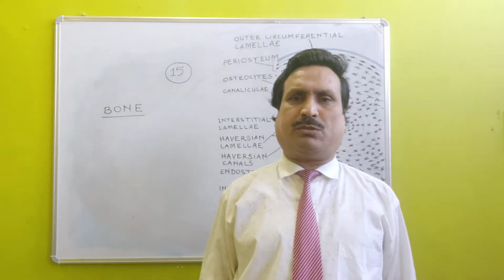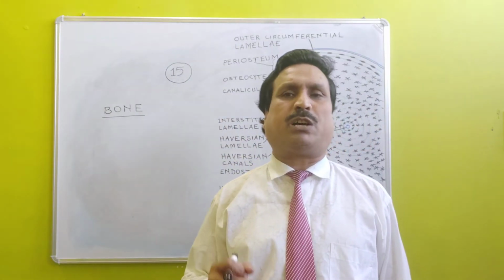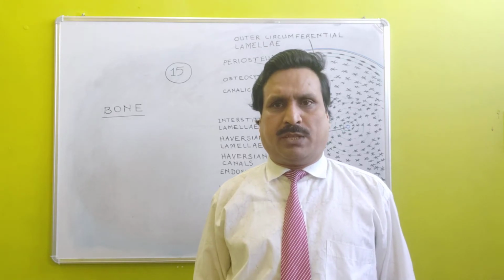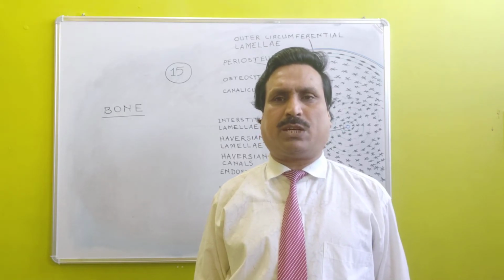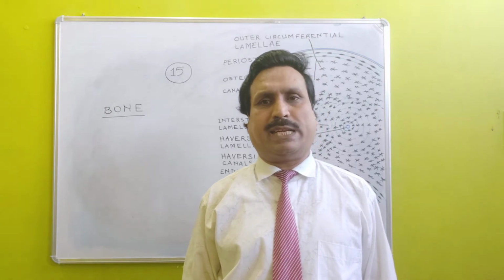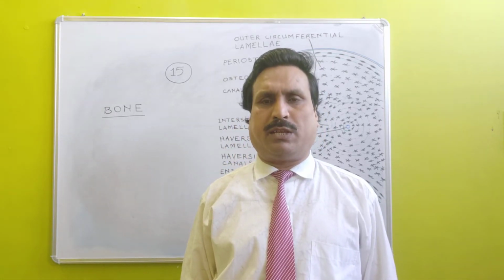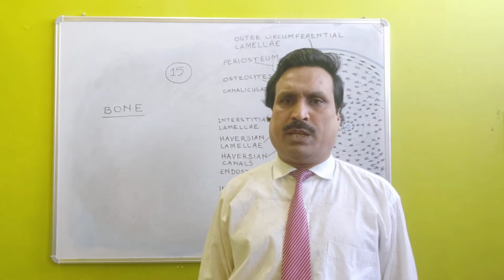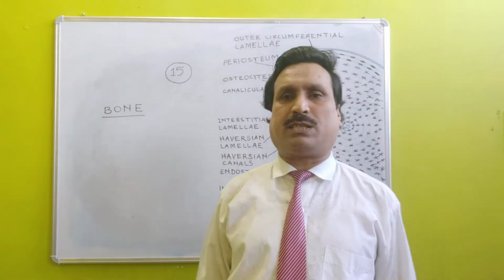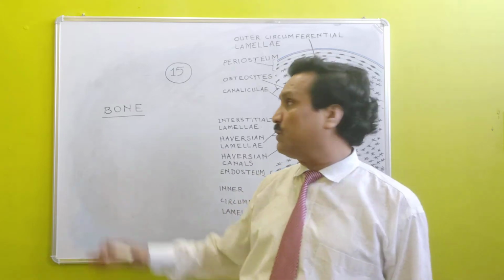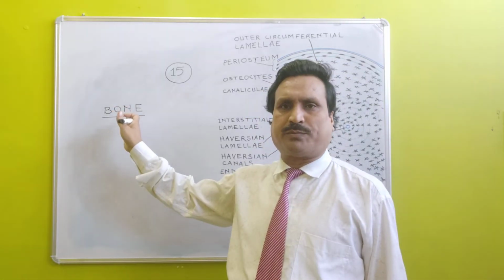Special connective tissue is further divided into two types, skeletal tissue and vascular tissue. We were discussing skeletal tissue, under which cartilage has been discussed. Now it's time to discuss the second part of skeletal tissue, that is bone.